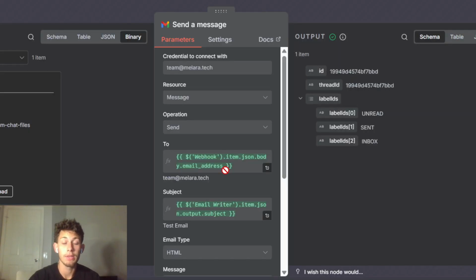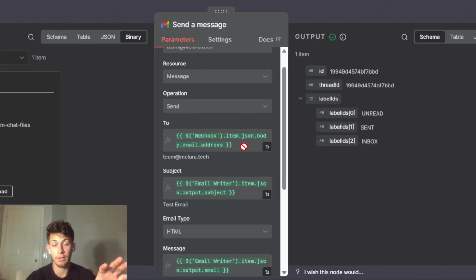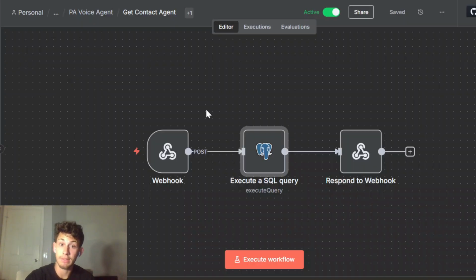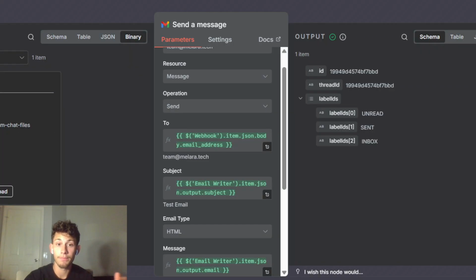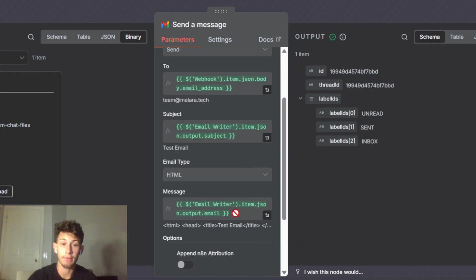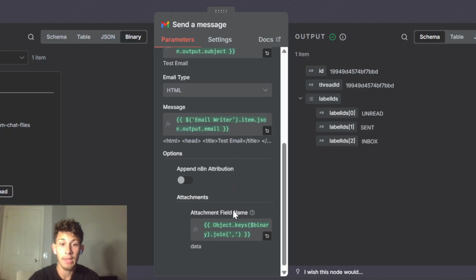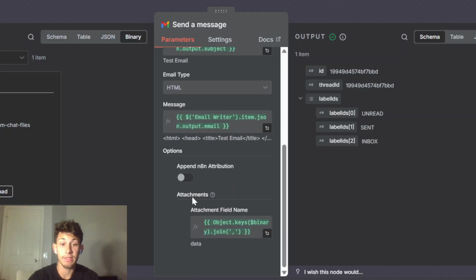The email goes to the address that we got from our webhook, and this email address came from our contact workflow. The subject line came from what our voice agent wrote in ElevenLabs. Same thing right here: the email content is from ElevenLabs, but it was rewritten in HTML. And then we've included attachments.